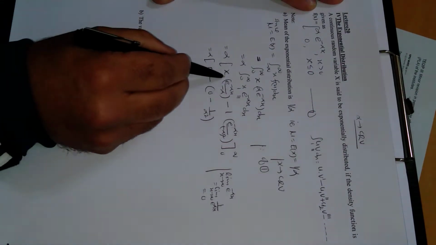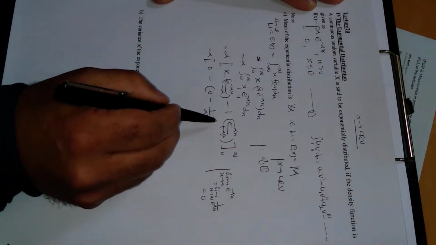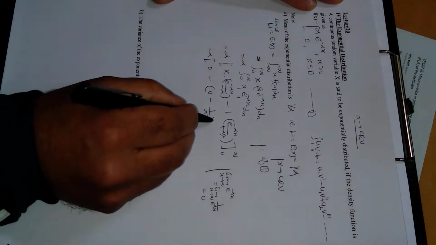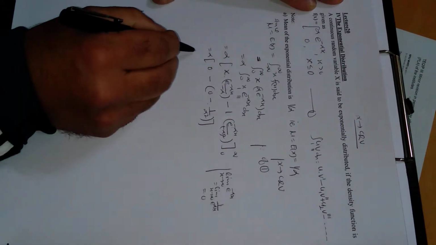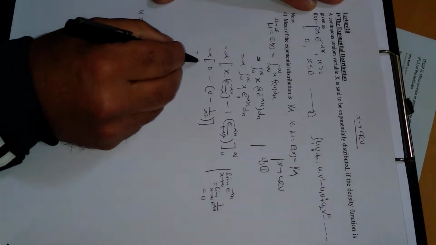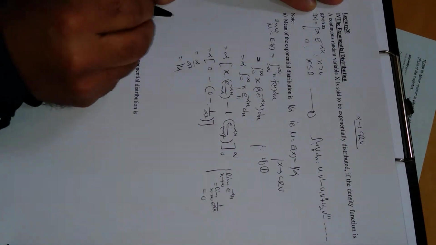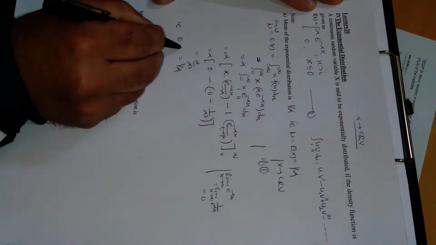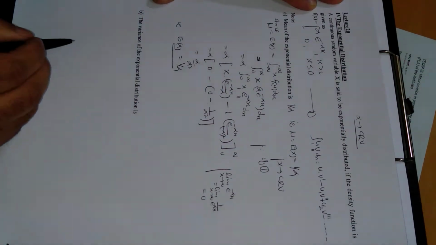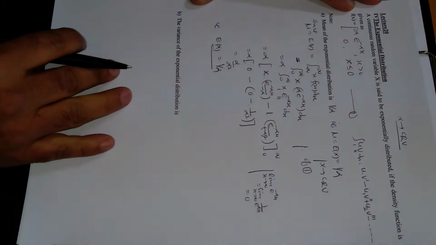So the upper limit is 0 because of this x, and the lower limit is 1 upon alpha square, bracket close. Minus minus plus, so this is alpha upon alpha square, which is only 1 upon alpha, so that is E of x. So the mean is 1 upon alpha.